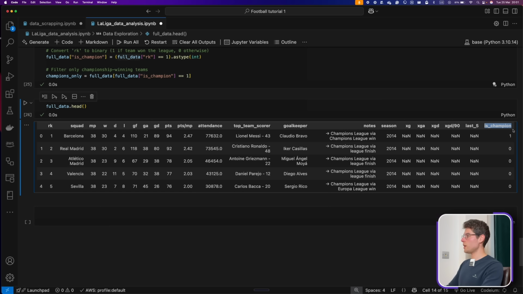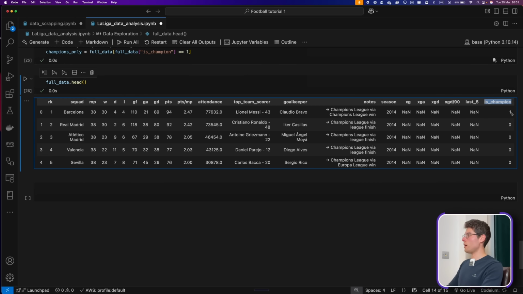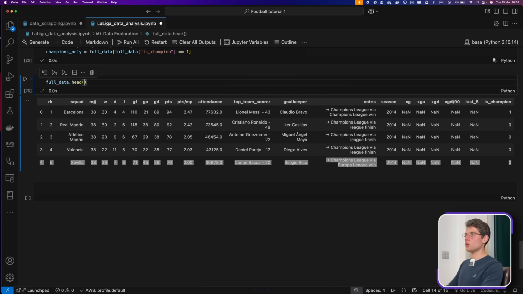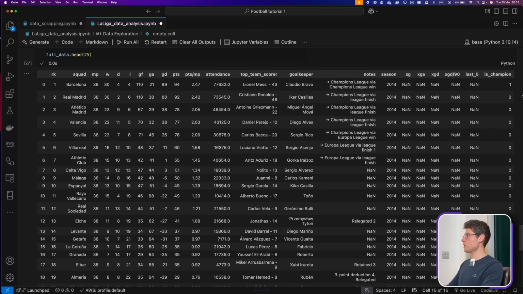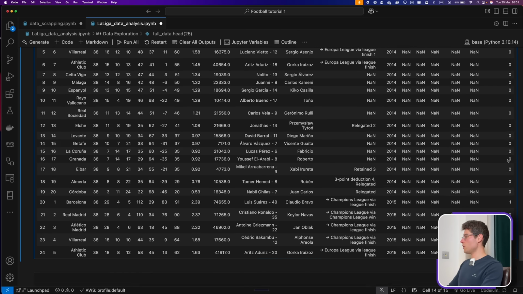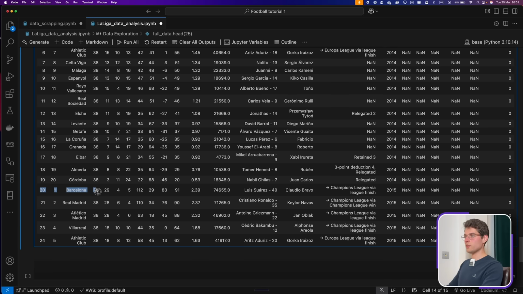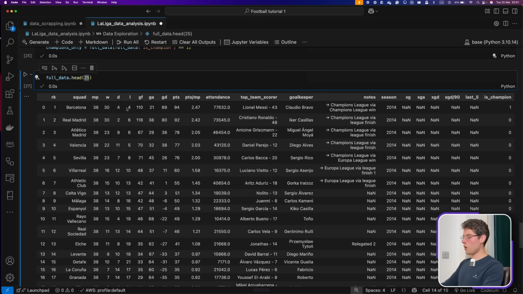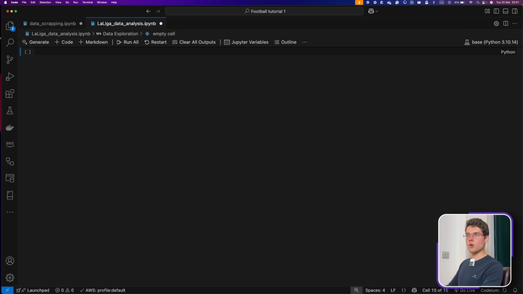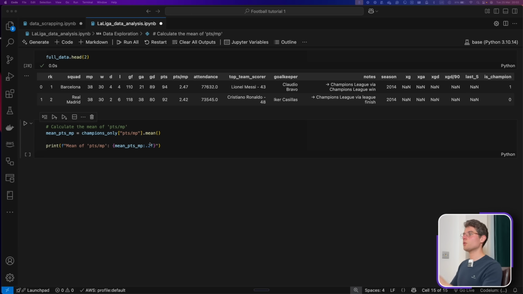It is always important to do so. And here we can see on the right the new column is champion, where it's equal to 1 for the team ranked number 1, and others will have 0. So if I do it up to 25 rows, we can see it's 1, and again, when a new season starts, we can see here this is a new season, it equals 1 again. That one will be useful for our machine learning later on. So we keep going in here, and now what we can do is calculate the mean of points per match only for champions.